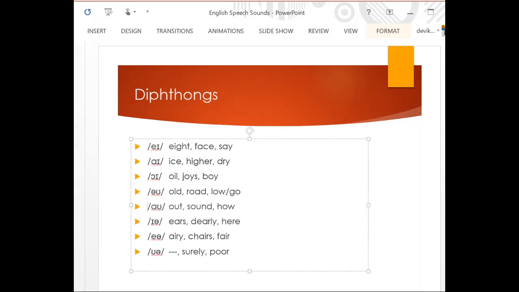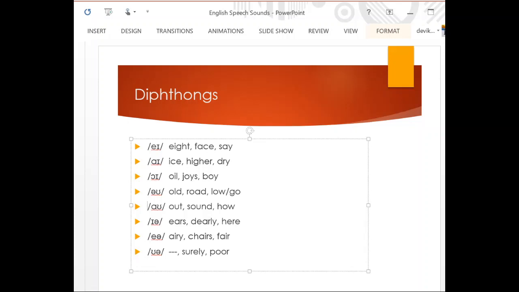Then ow: ow, out, sound, how. It occurs in all the three positions. Ears and dear, dearly, here, ear. This is air. What is it? Normally and invertedly. And what is the pronunciation? Air. Airy, chair, fair, air.